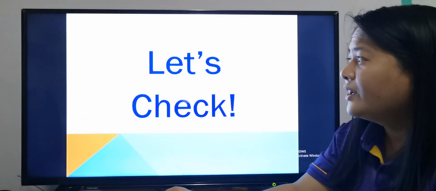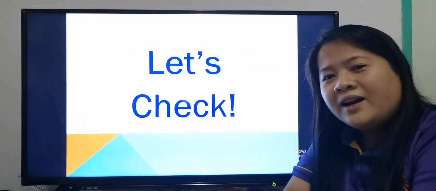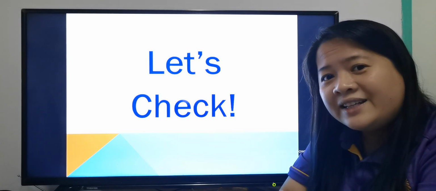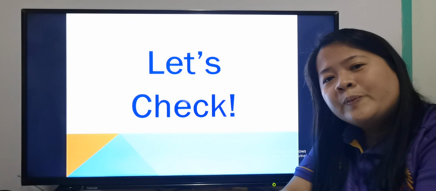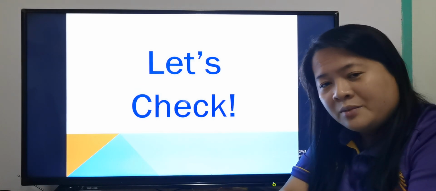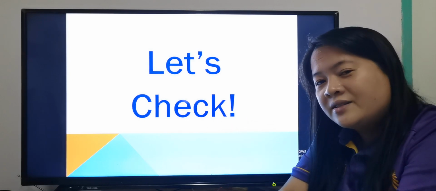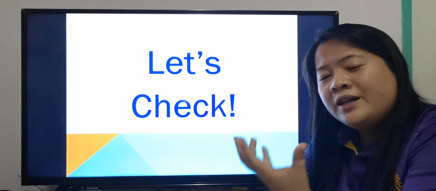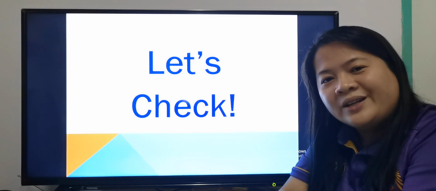Okay, I hope you are familiar with this lesson. You already studied it with your Thai teacher. Wind, sea breeze, and land breeze. If you understand that the land becomes hot faster and becomes cool faster, you will understand the sea breeze and land breeze, okay?